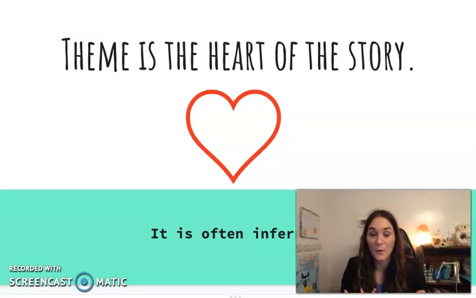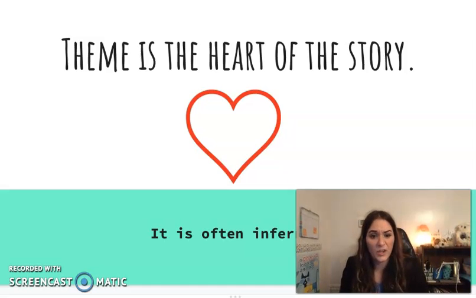I'm sure we remember hearing this term, but let's make sure that we review what an inference is, because readers always have to use inferences, whether we're inferring the theme, something about the plot, a character's development, or the meaning of an unknown word. And with these inferences, I like to think of them as an educated guess. It means that we're looking at the story and what's being presented here, and we're trying to think of what the author or text is trying to convey.